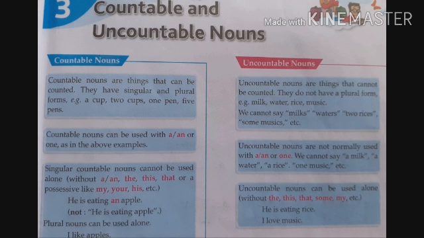We can use uncountable nouns without these. He is eating rice, because rice is uncountable and we are not using here this rice, that rice. I love music. We can use it without the, this, that, some, my.